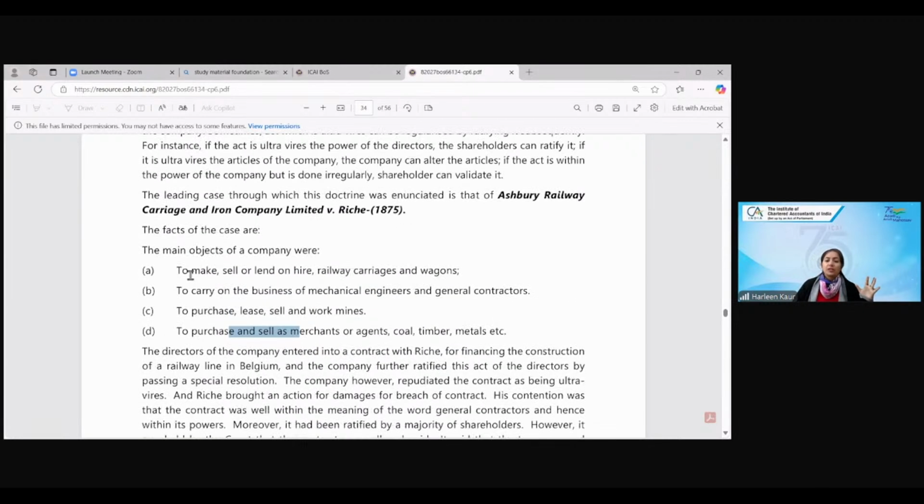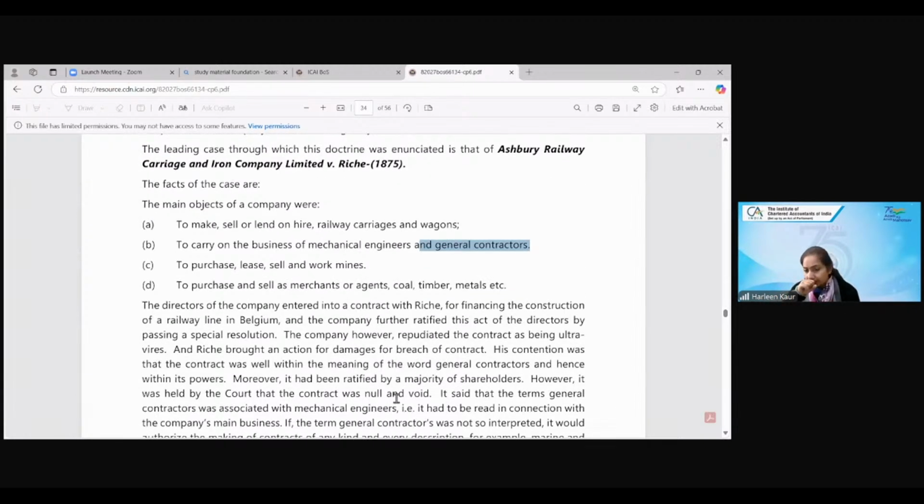What happened in this case law was there was a company, Ashbury Railway Carriage and Iron Company Limited, and Riche was a person who came to this company and said that I wanted you to finance my railway construction line in Belgium. Now he wants to enter into a contract for financing of the construction line. Do you think that the company is into any kind of finance business? The company is always making railway wagons, railway carriages, and does the work of mechanical engineers and contractors. So Riche said that this act is within your power because you have written the words general contractors. So that means you have the knowledge, you can finance my railway line.